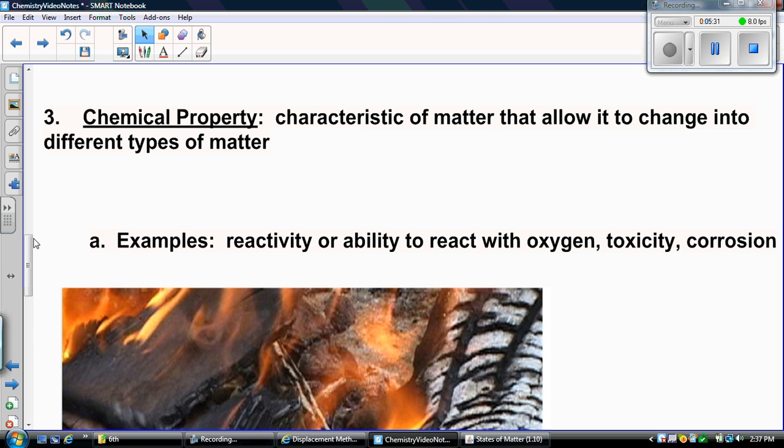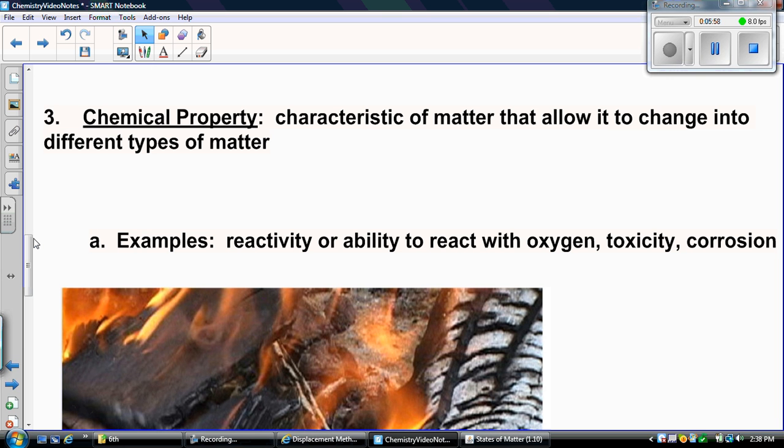Examples: if matter has the ability to react with oxygen, like rusting. When you stick an iron nail outside and leave it, iron has the ability to react with oxygen in the air and it will rust. An iron nail that rusts means that iron has changed into rust, which is a different substance than iron.